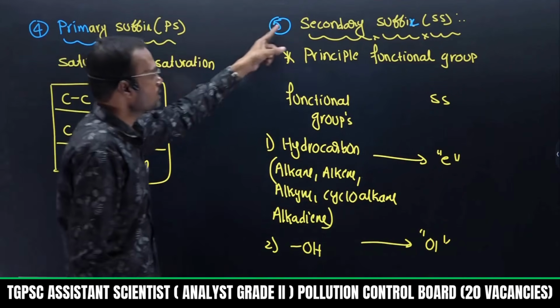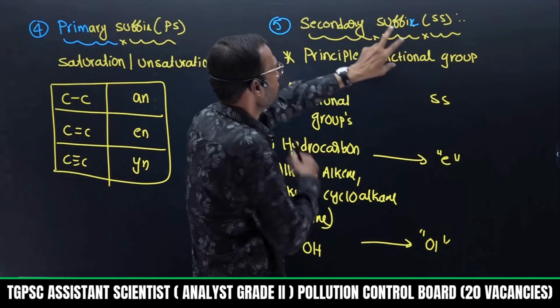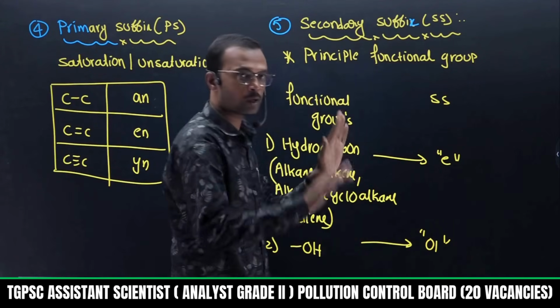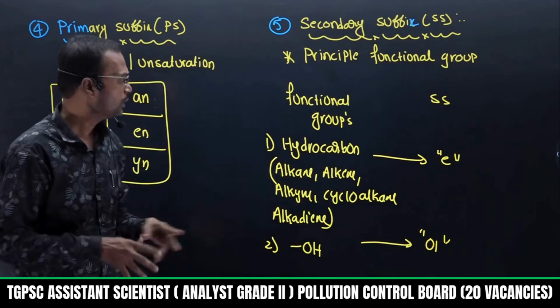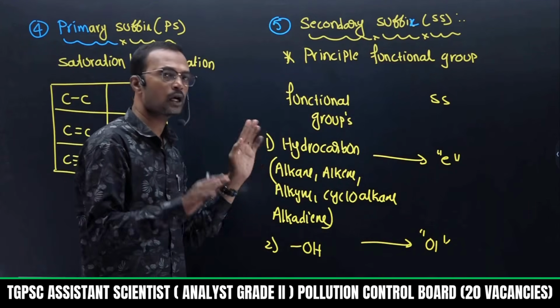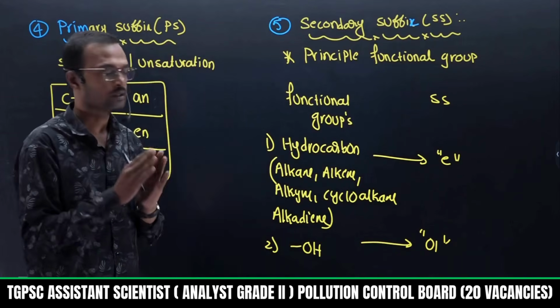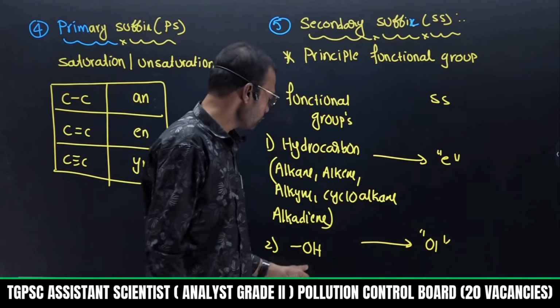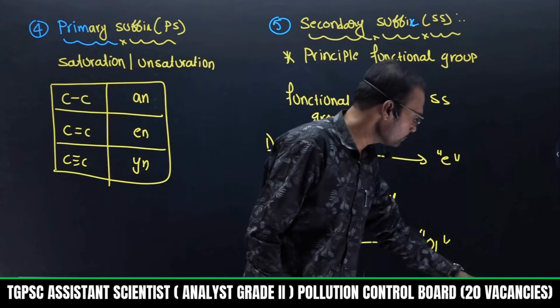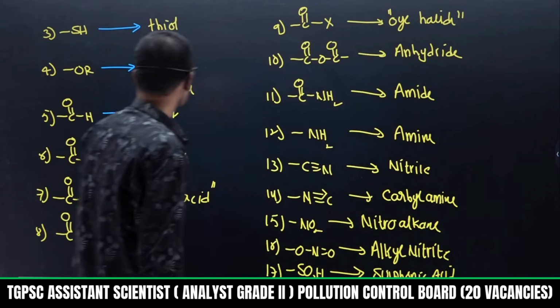Clear? Next, secondary suffix. It tells about presence of principal functional group. What type of functional group is present in that case? If any hydrocarbon is present, only carbon and hydrogen, try to end the name with E. If it is OH, end with OL. Next, these are all the functional groups I have given.